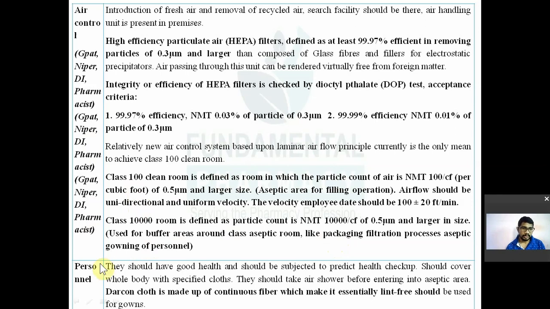Class 10,000 area means, again the same, not more than 10,000 particles per cubic feet of 0.5 micron. So that is a class 10,000 area. Class 10,000 area is known as a buffer area, and before doing aseptic operations you have to do primary operations in this area. We have seen this, we were here in the morning session.